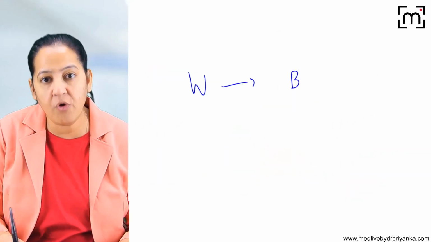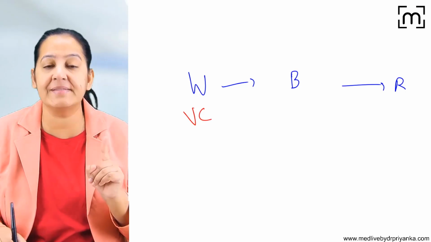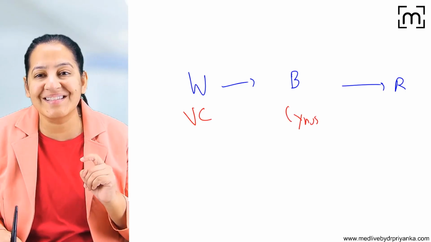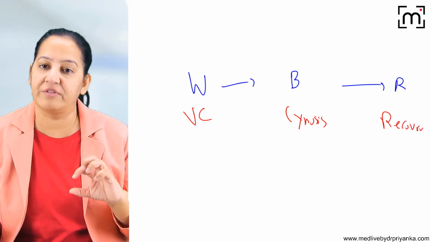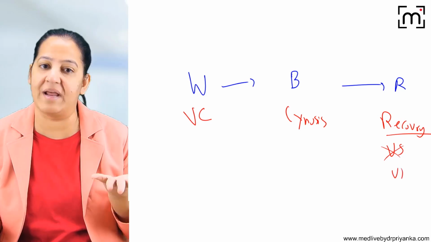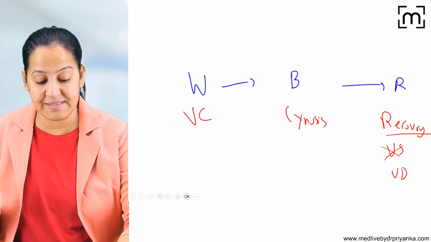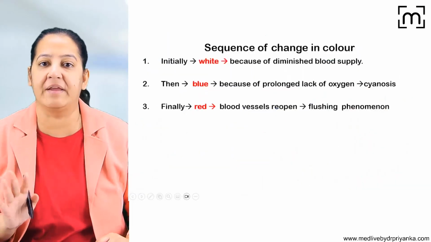So three colors are there: white, followed by blue, followed by red. White is due to vasoconstriction of the arterioles and capillaries. The blue is due to cyanosis and red is due to recovery after relief of the vasospasm. The vasospasm is relieved, and again vasodilatation is there. So this is typically seen in females on exposure to cold or emotion during primary Raynaud's phenomenon.